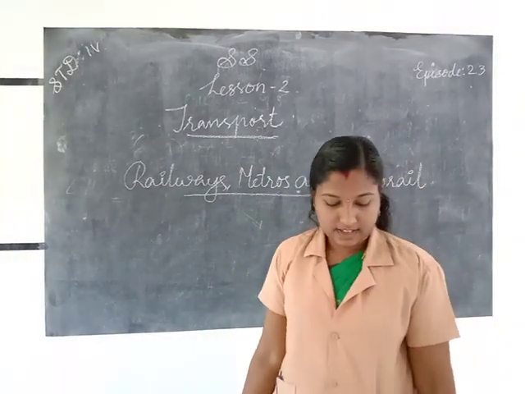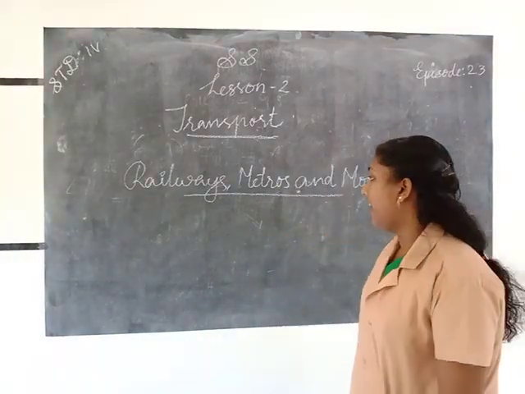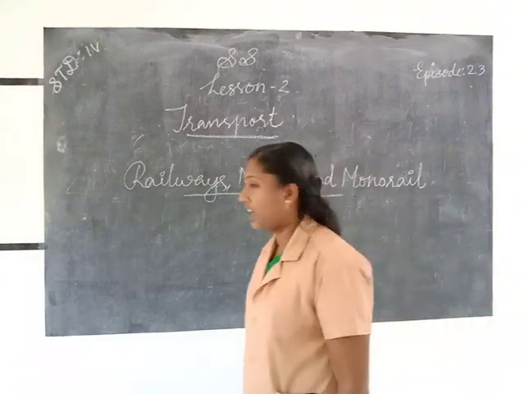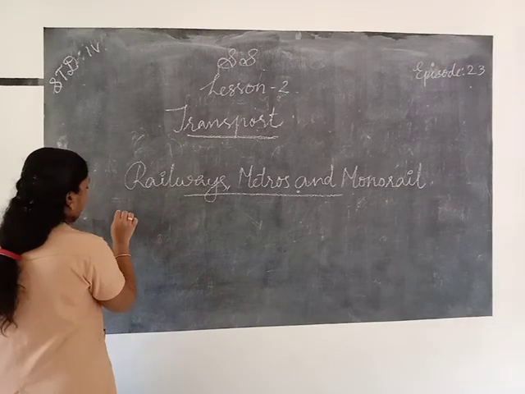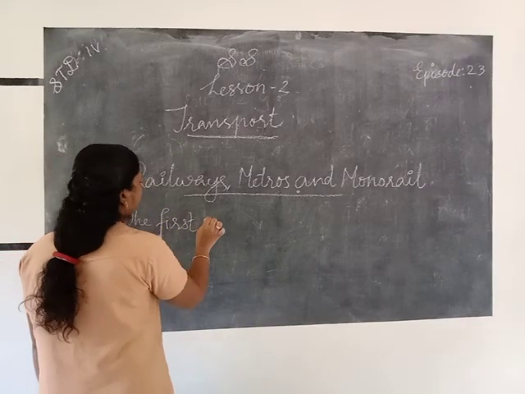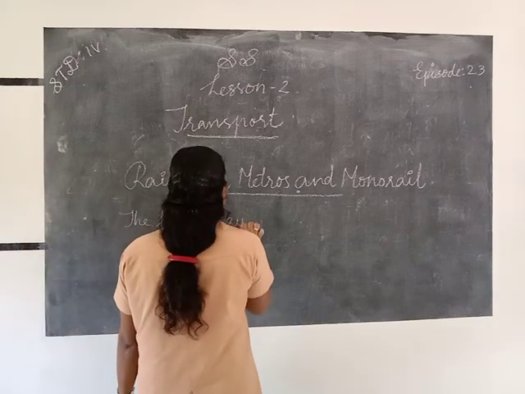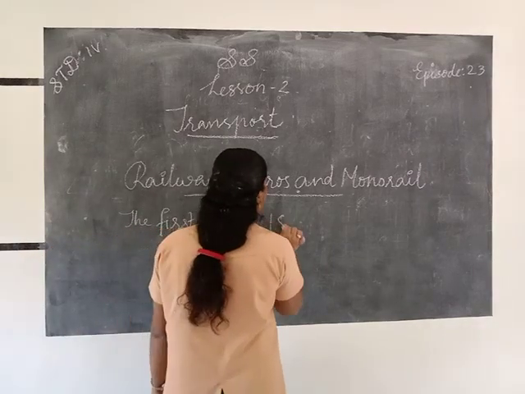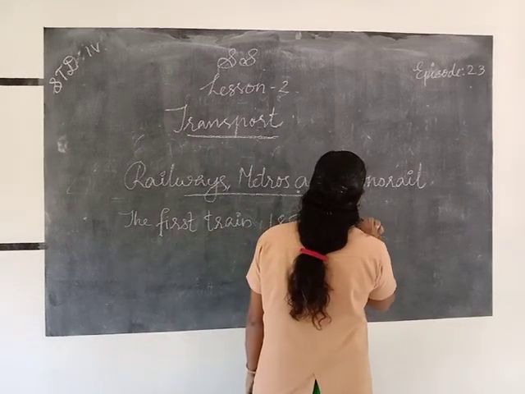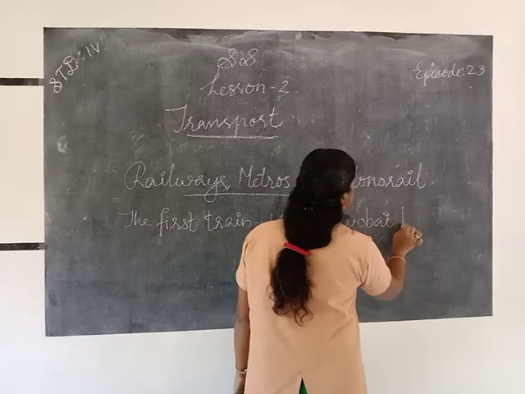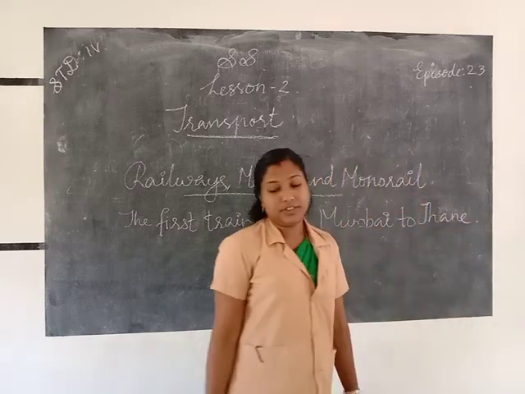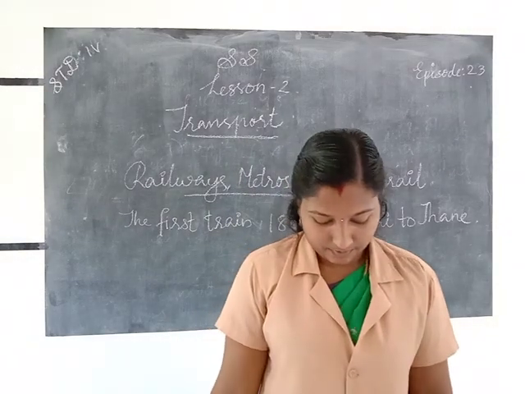The first train in India ran in 1853 between Mumbai to Thane. The first train ran in 1853 from Mumbai to Thane. Okay.